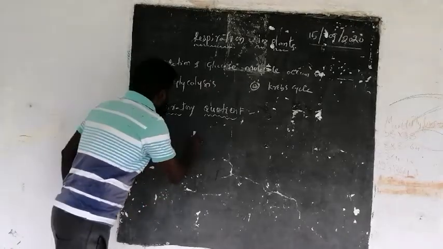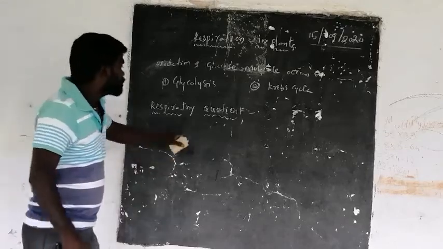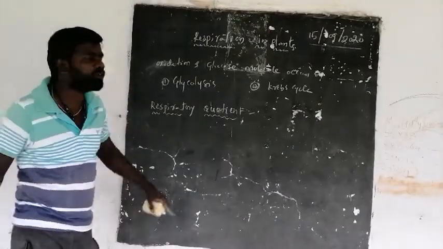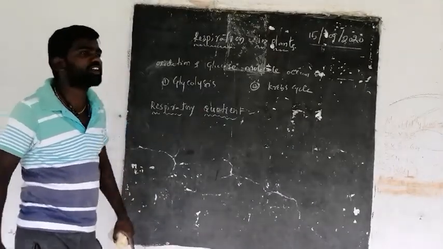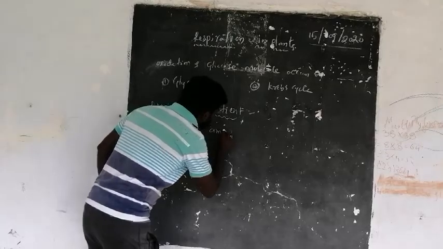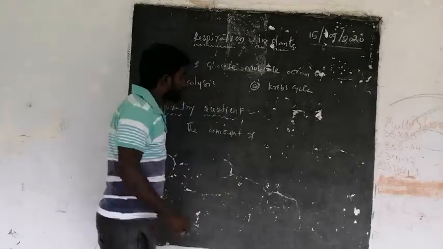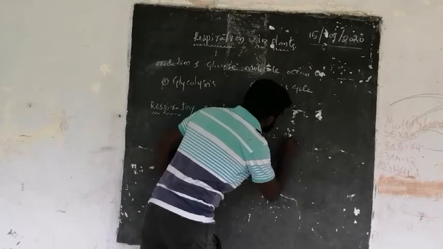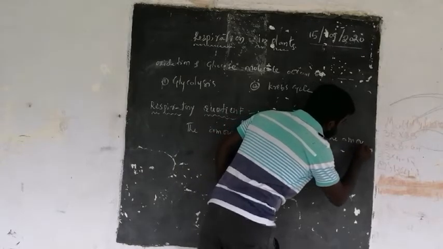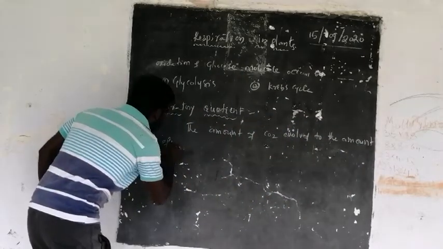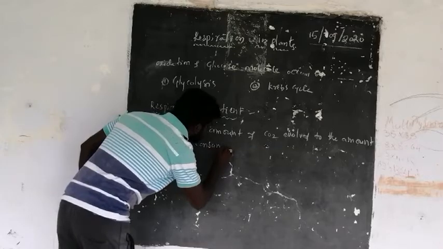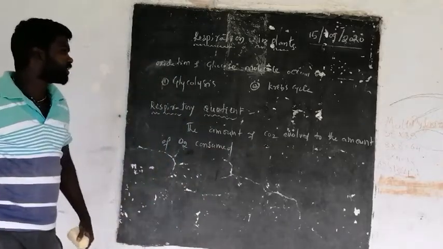It is the amount of CO2 evolved to the amount of oxygen consumed during respiration.